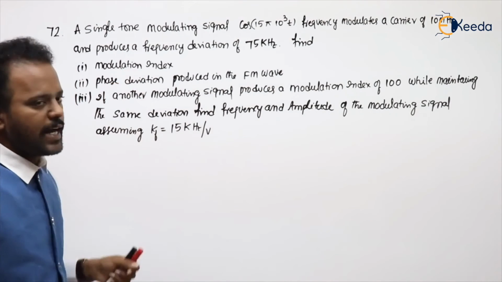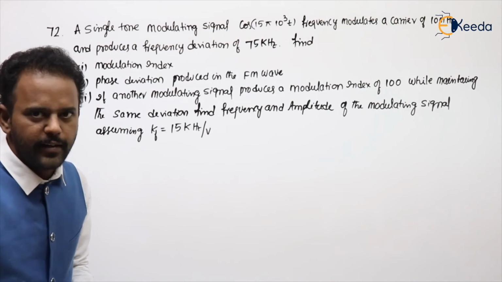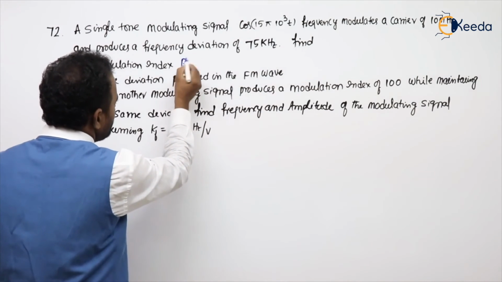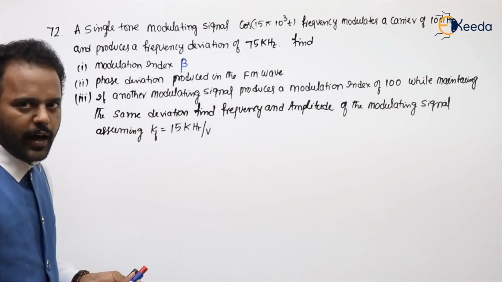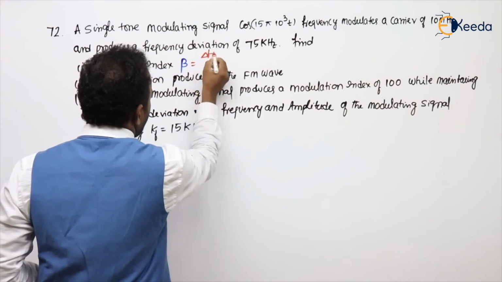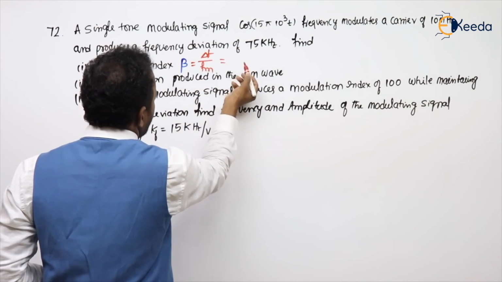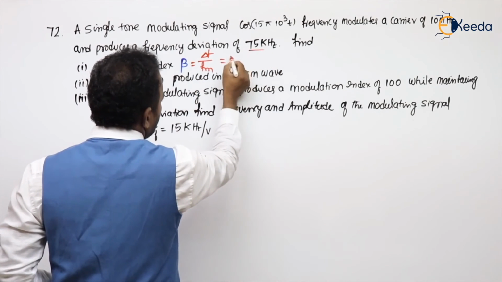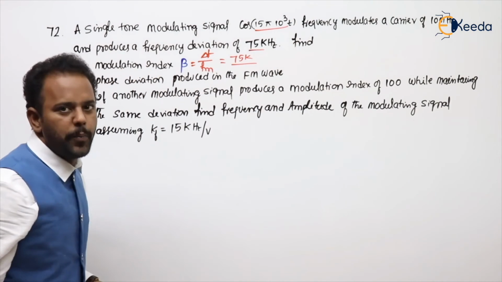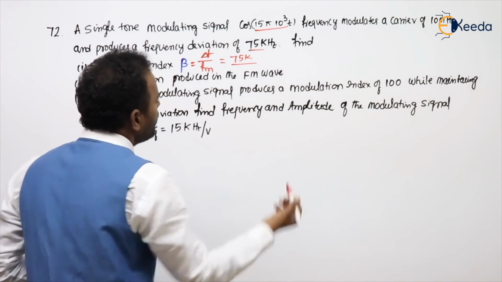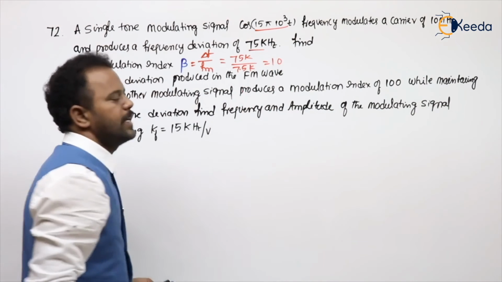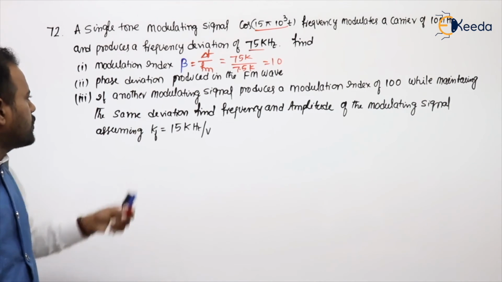What is the first question they are asking? Modulation index. Modulation index is called beta. What is the beta formula? Delta F by Fm. What is delta F? 75K. What is the Fm? This is omega divided by 2 pi. 15 pi by 2 pi, 7.5. And 10 power 3 means K, then it will be 10. Part one is done. What is the next question?